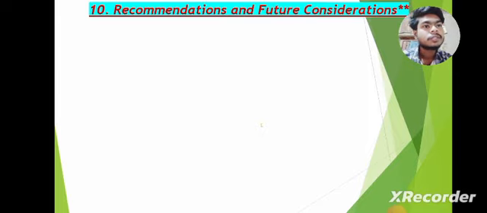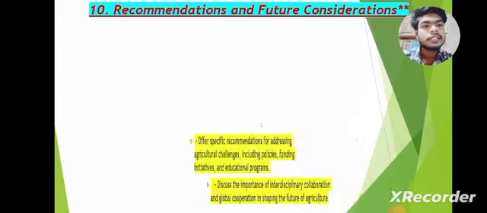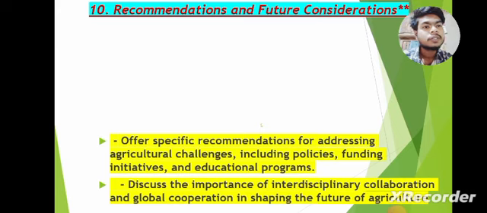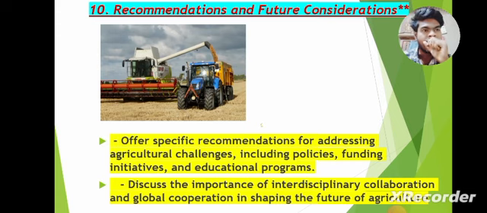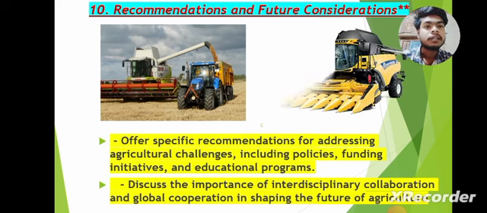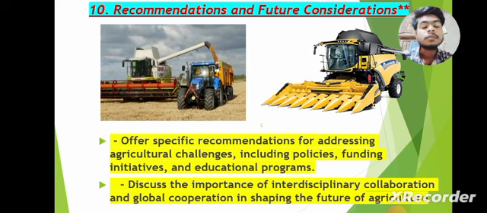Recommendations and future contribution. Here we can see recommendations for addressing agricultural challenges, including policy, funding, implementation, and education programs. Discuss the importance of indigenous collaboration and global cooperation in shaping the future of agriculture. This picture is an example of how modern technology is used in farming. This is so easy, because one machine does the work of hundreds of workers.